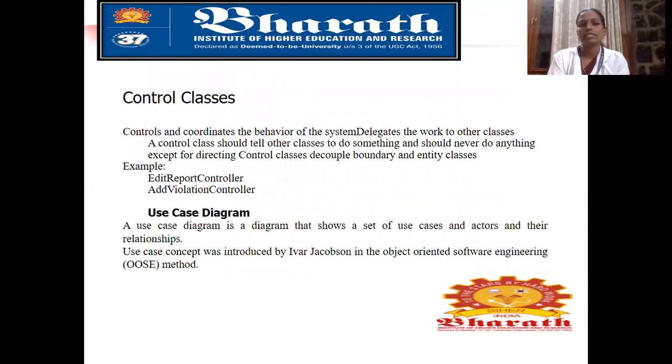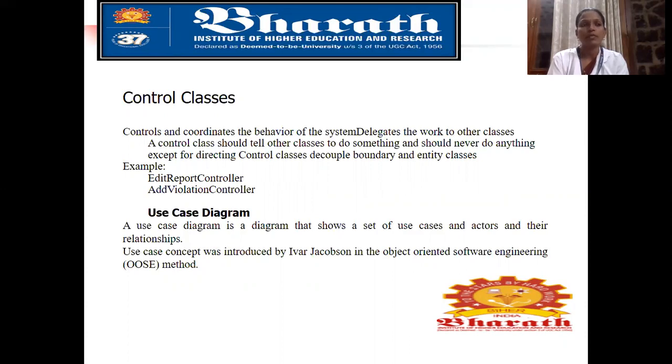Next, control classes. A control class controls and coordinates the behavior of the system and delegates the work to the other classes. So a control class should tell other classes to do something and should never do anything except direct control. Control classes decouple boundary and entity classes.